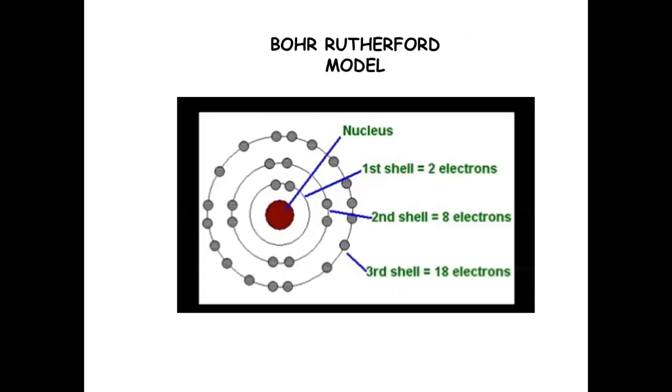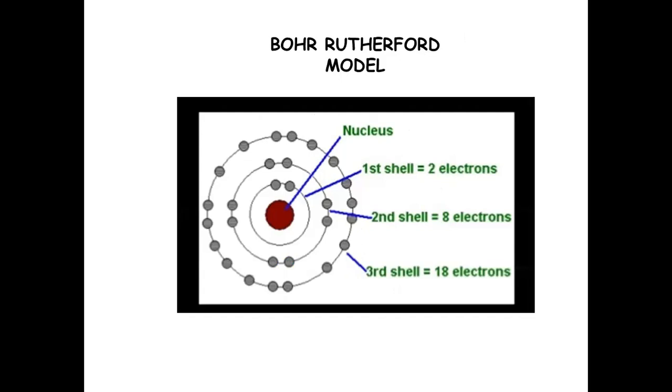The first model that was proposed for supporting this fundamental structure of the atom was the Bohr-Rutherford model. This model was compared to that of the solar system. So the nucleus is compared to the sun and all the electrons in the orbitals are compared to the planets that revolve around the sun.